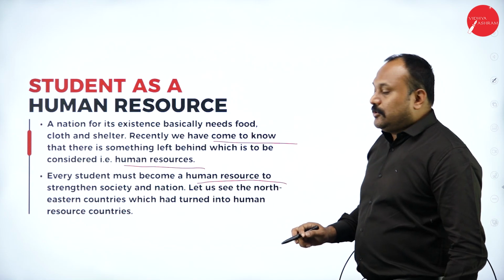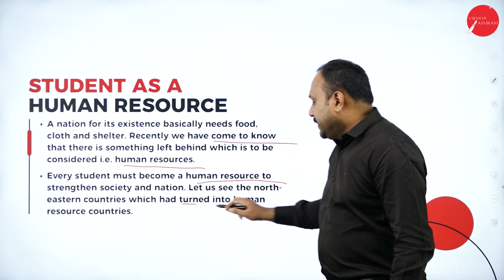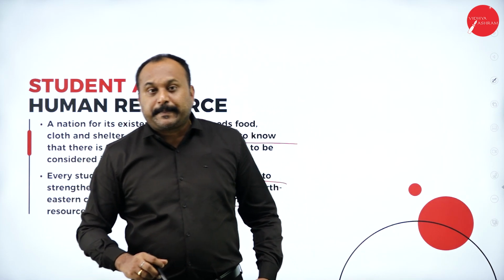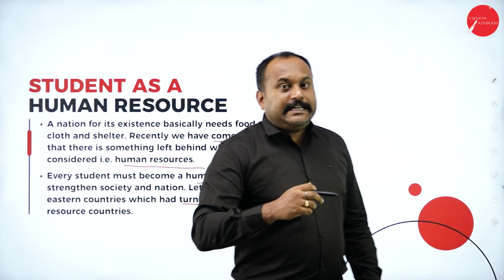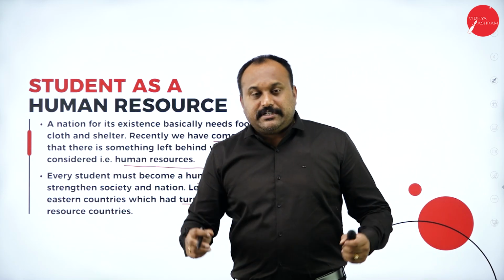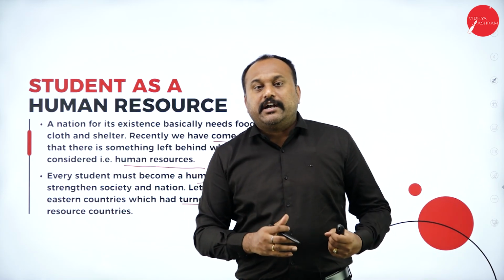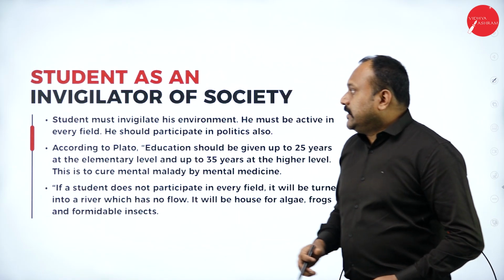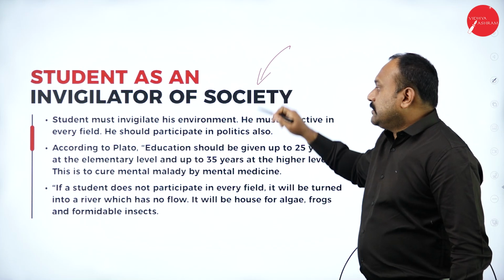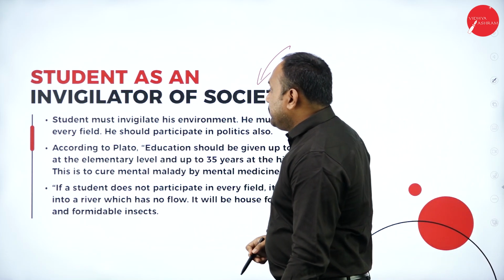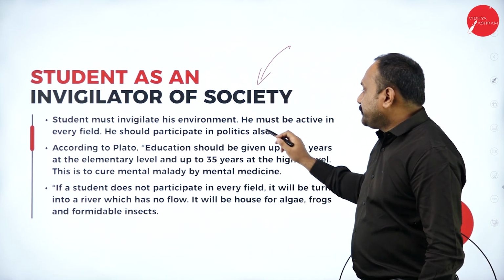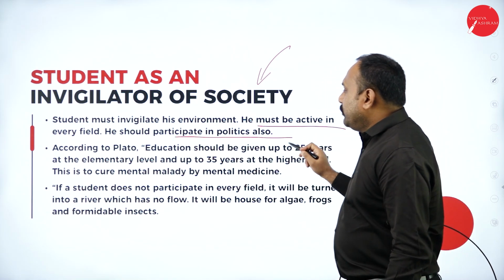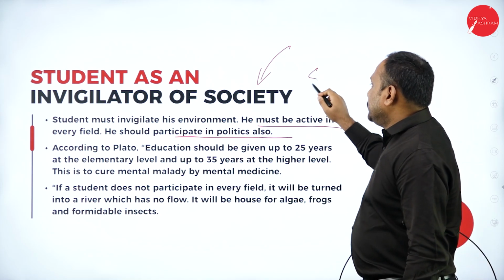Let us see the northeastern countries which had turned into human resource countries. Now please do understand, if we develop to the greatest efficiency that we can, then definitely one day India will be a developed nation. So students are the invigilators of society. Now how? A student must invigilate his environment. He must be active in every field. He should participate in politics also.